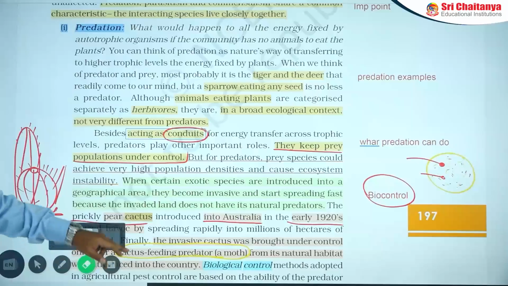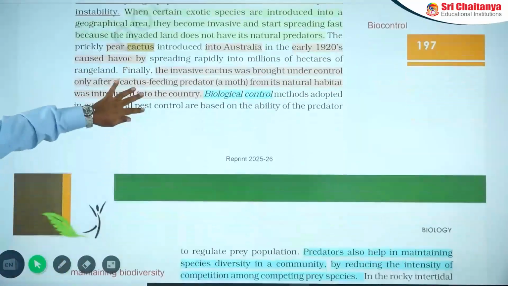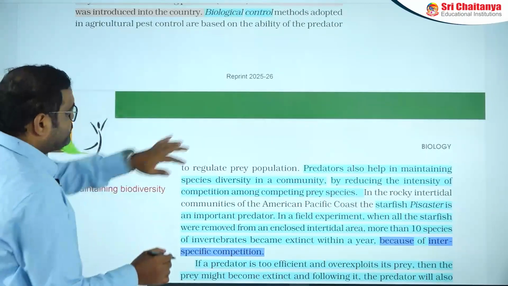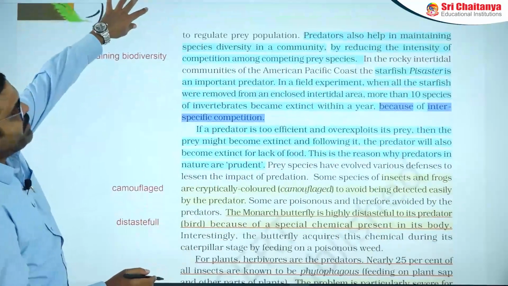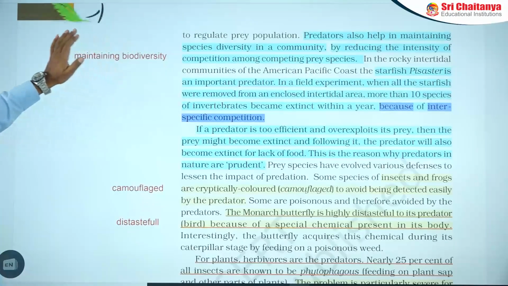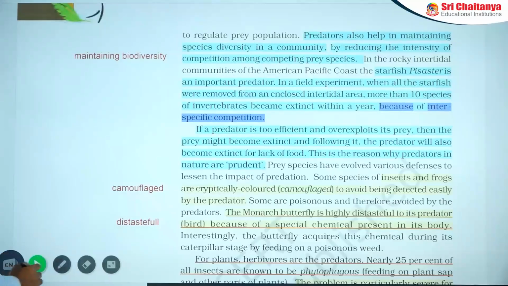Okay, then the next one is another example. After biocontrol, predators maintain the species diversity. Species diversity is maintained by predation, and here is one example.